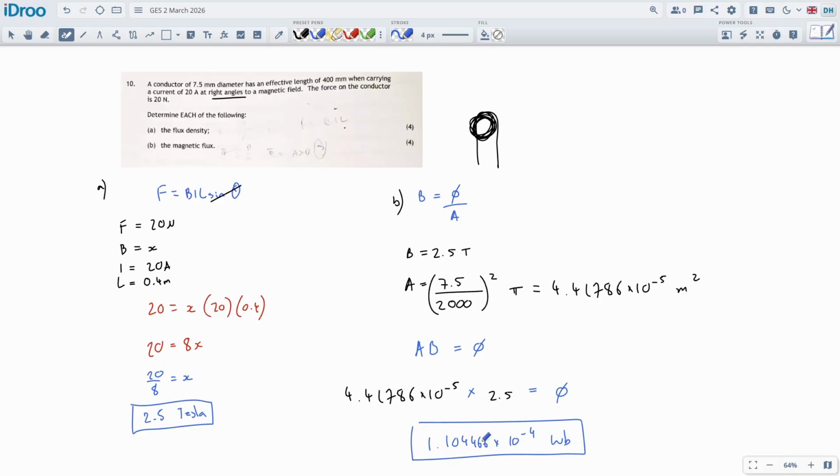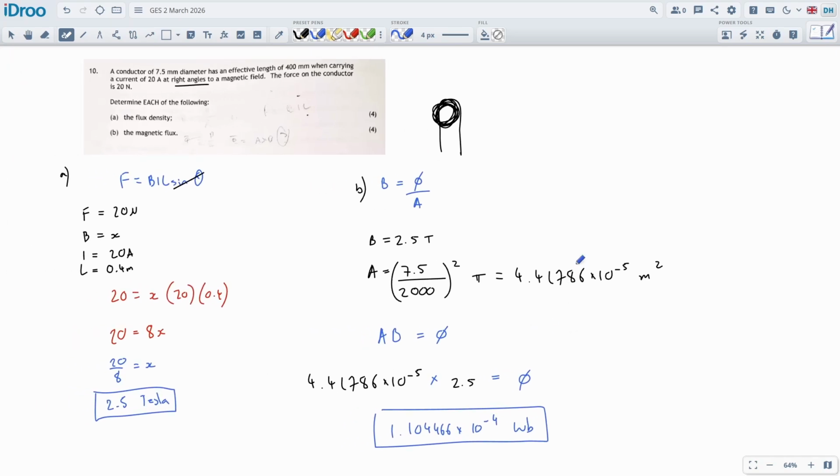10 to the negative 4 for the Webers, and 2.5 for the Tesla as well. That was question number 10. Let's do the next one.